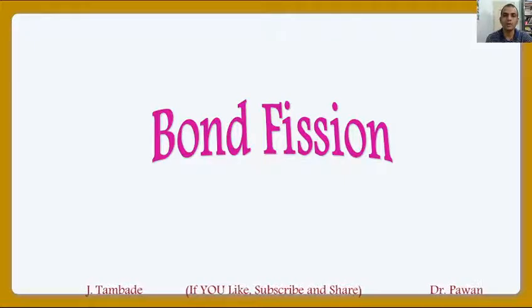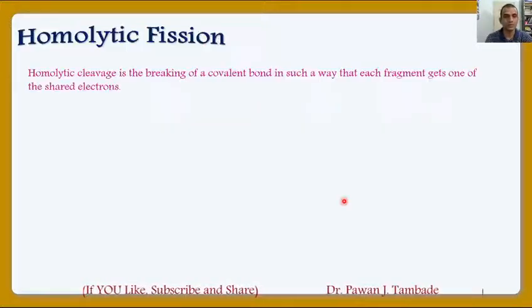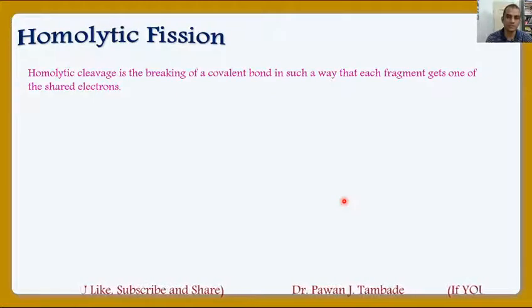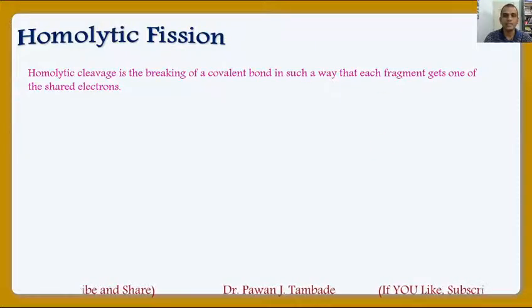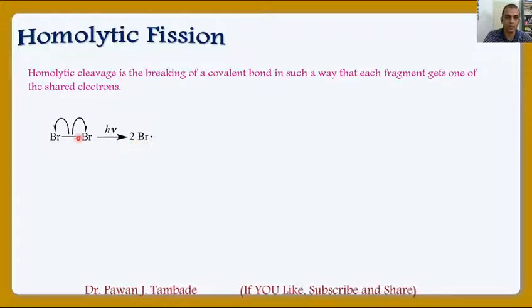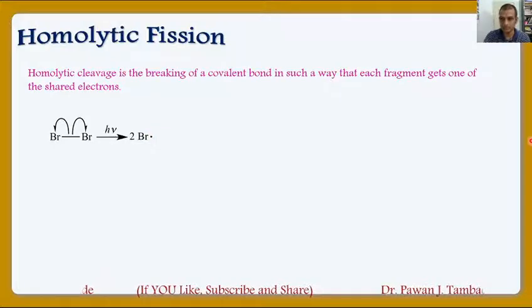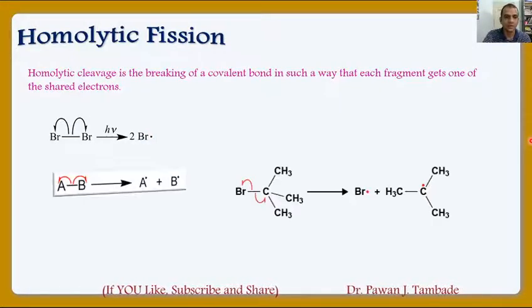So there are two different types of bond breaking or bond fission in general, which we study in organic chemistry. So we will see those bond fissions. The first type of bond fission is homolytic fission. Homolytic cleavage is the breaking of a covalent bond in such a way that each fragment gets one shared electron back. For example, if bromine molecule is heated, then we will get bromine radicals. During breaking of this covalent bond, each bromine will take its shared electron back and we will get free radicals as intermediates. Look at another example.